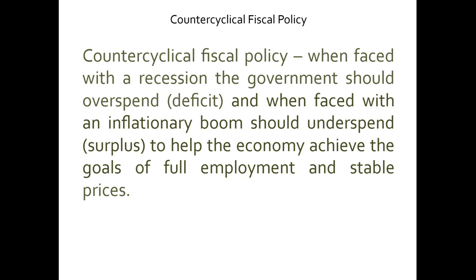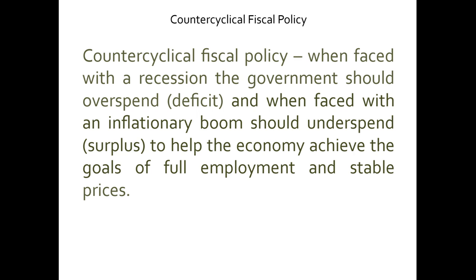So now let's start with the first philosophy or the first view, that is counter-cyclical fiscal policy. So I've already read this, what do we mean by fiscal policy? That is, the federal government should run a deficit in order to solve the problem of unemployment and should run a budget surplus to solve the problem of inflation.